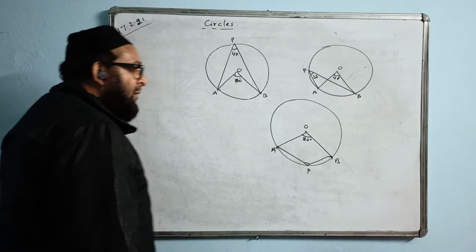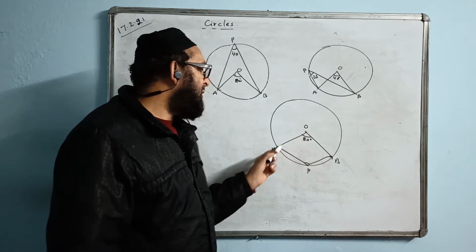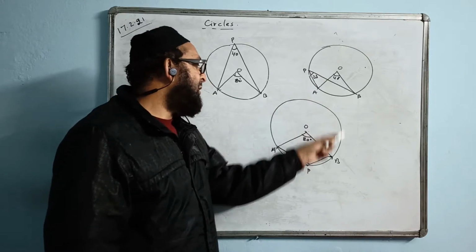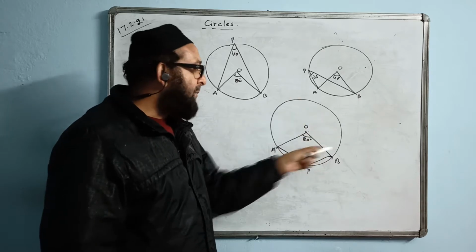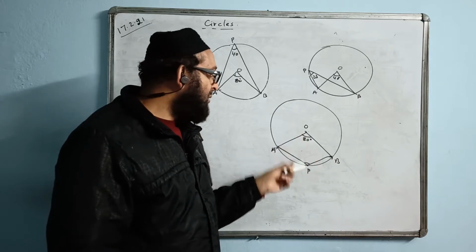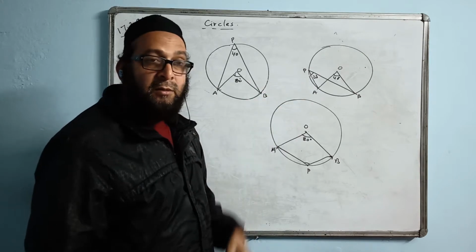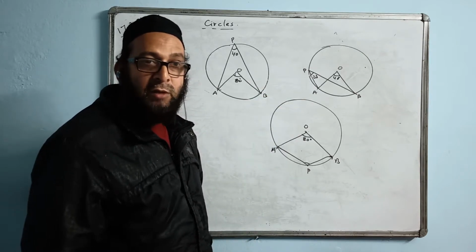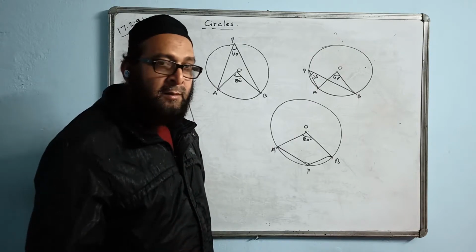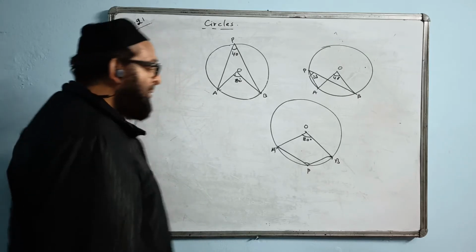Wrong. Answer is wrong. You don't see which arc is making the angle over here. AB arc is making 180. The angle P must be on the remaining circumference this way from anywhere out here. But it is coming on the same side, same arc which is making the angle. Minor arc is making the angle, so the point P lies in the minor arc only. It is not lying on the major arc or on the remaining circumference. So you cannot apply this theorem right now. Don't answer in hurry. Hurry spoils curry. You know that.